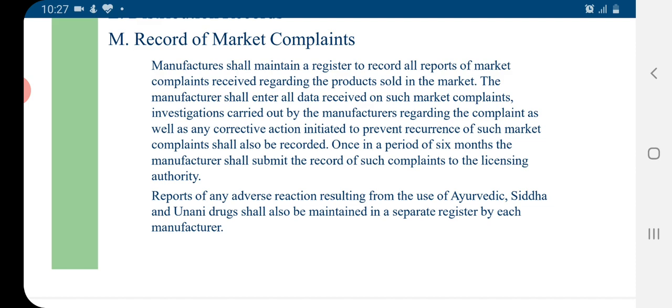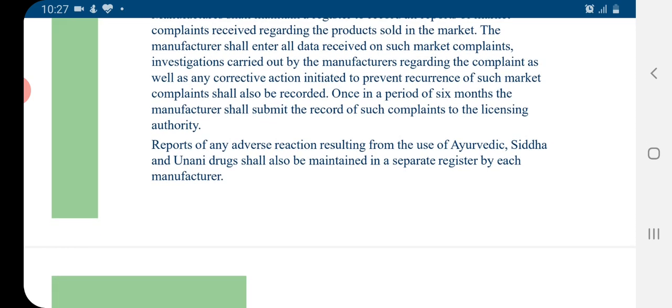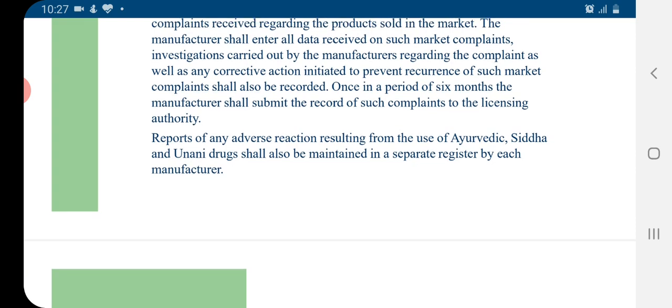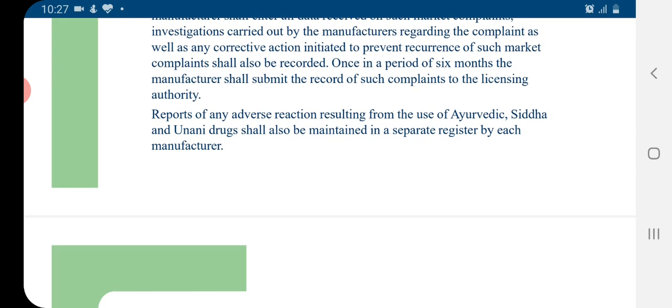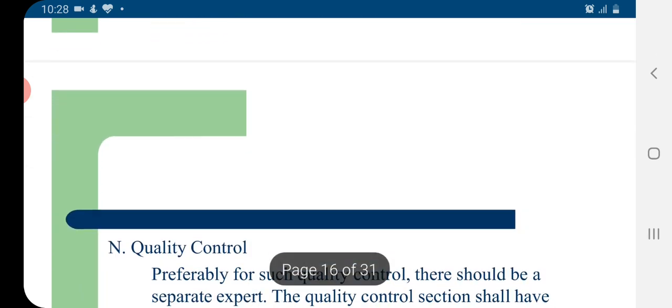Investigation should be carried out by the manufacturers regarding the complaint, and any corrective action initiated to prevent recurrence of such market complaint shall also be recorded. Once in a period of 6 months, the manufacturer shall submit the record of such complaints along with the corrective actions taken to the licensing authorities. Report of any adverse reactions resulting from the use of Ayurveda, Siddha, and Unani drugs shall also be maintained in a separate register by each manufacturer.